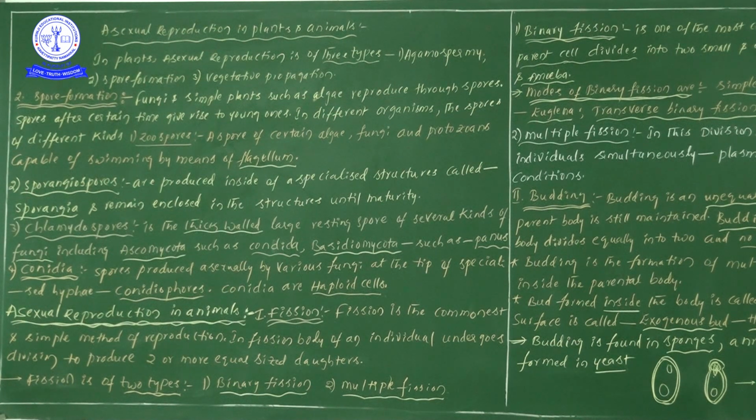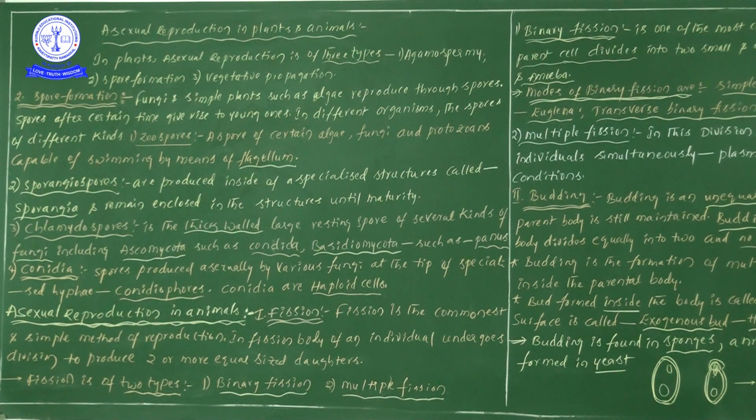So when these sporangiospores are produced in specialized cells or specialized structures, they will not come out from the sporangia. Only once the sporangiospores are matured will they come out from the sporangia.